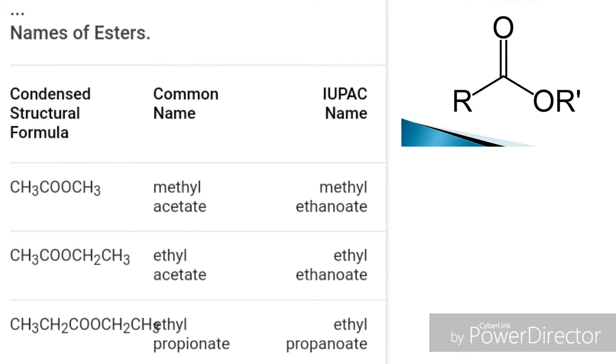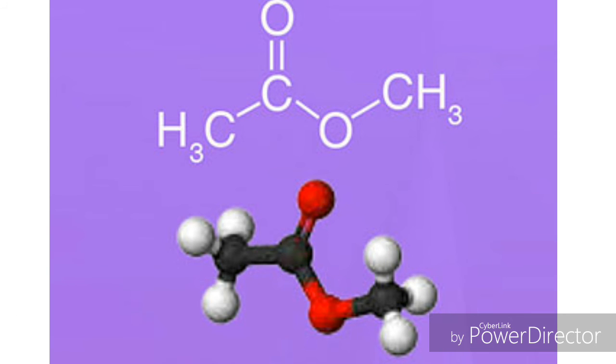Here you can observe the formulae, common names and IUPAC names of some esters: methyl ethanoate, ethyl ethanoate, ethyl propanoate. This is the ball and stick structural model of methyl ethanoate. Its common name is methyl acetate.